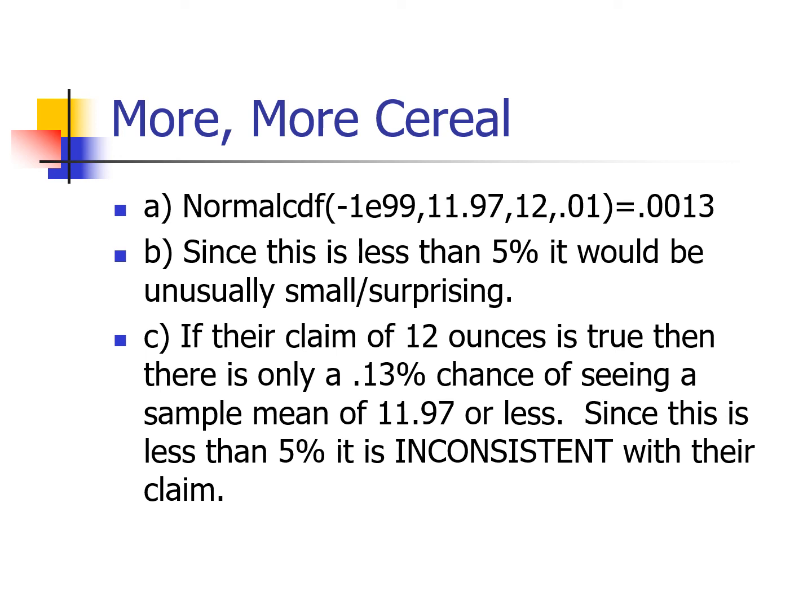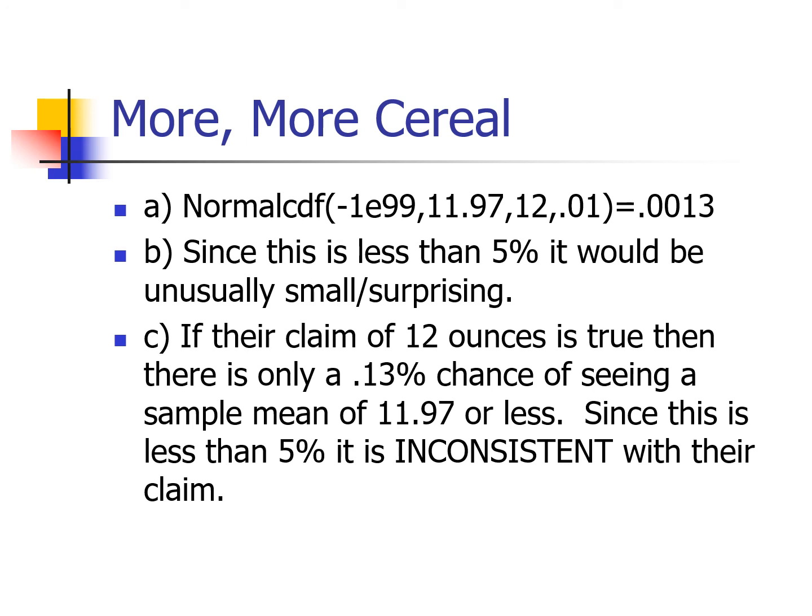However, what we've just shown in part A is that if the mean really is 12, which is what we plugged into the calculator, it's almost impossible to see a sample mean of 11.97 or smaller.